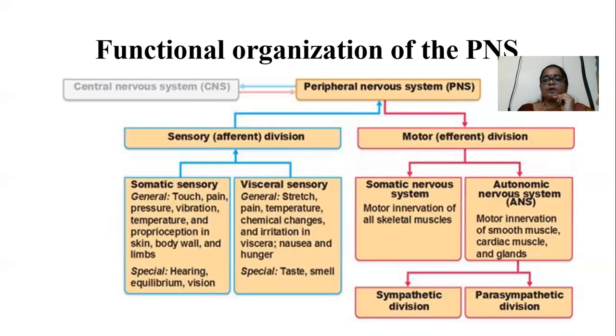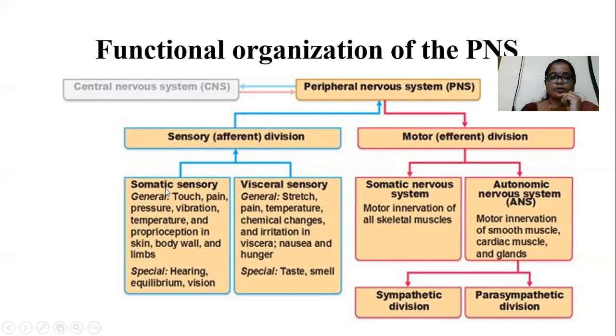Next, what is the functional organization of the peripheral nervous system? The nervous system is divided into two major parts, the central nervous system and the peripheral nervous system. The central nervous system includes the brain and spinal cord. The peripheral nervous system includes the sensory division and the motor division. The sensory division, or afferent division, responds to two kinds of stimuli: somatic sensory stimuli and visceral sensory stimuli.